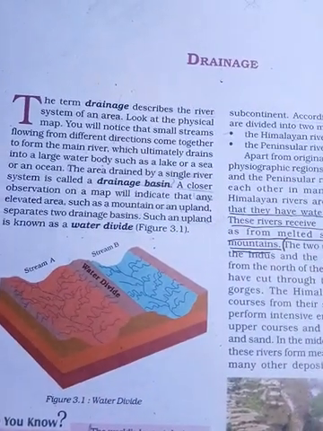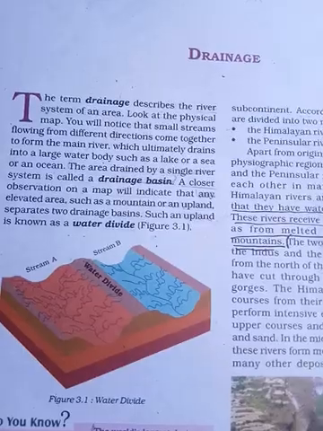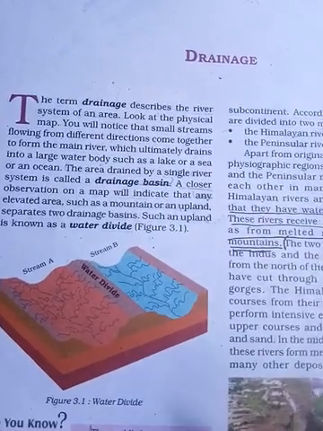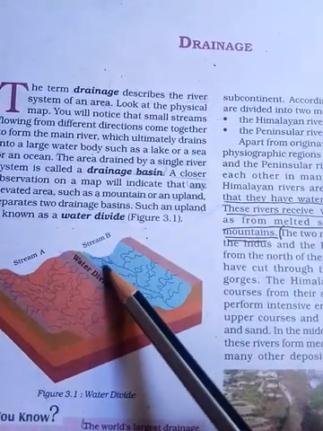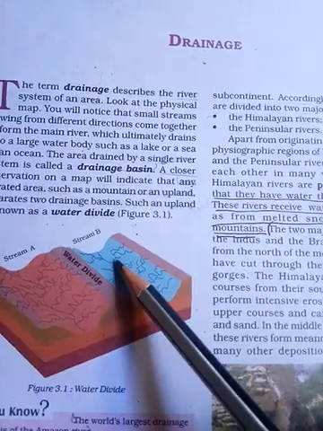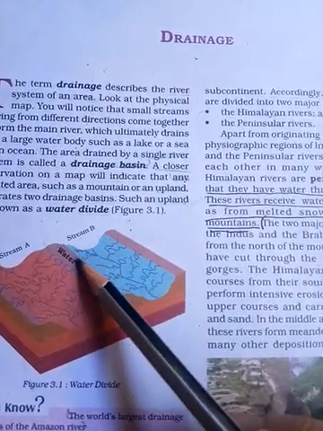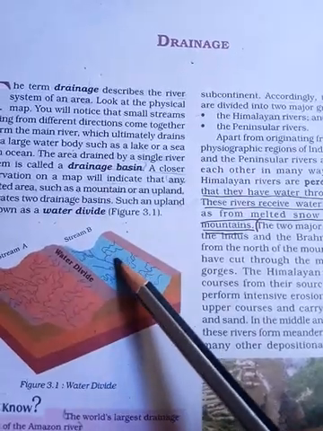The area drained by a single river system is called a drainage basin. That means this is the area for stream B. This area is provided with water by this river. The water facility is provided by this river. This is called the drainage basin of a particular river.